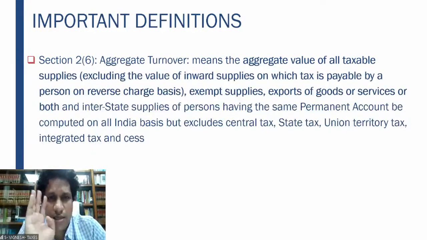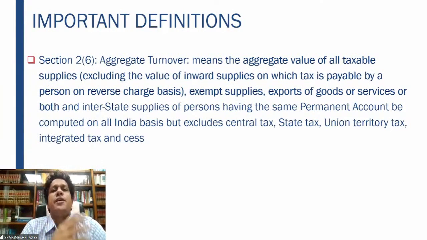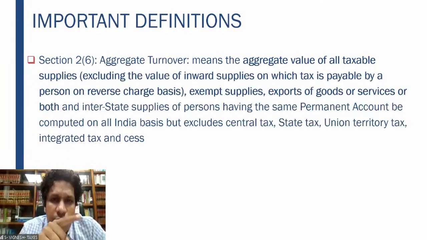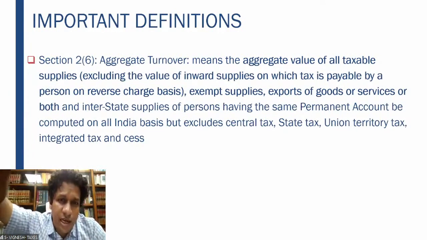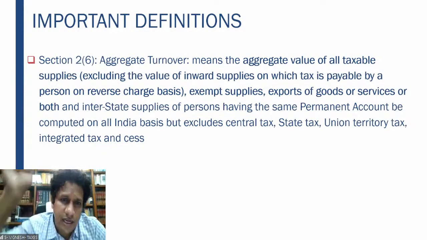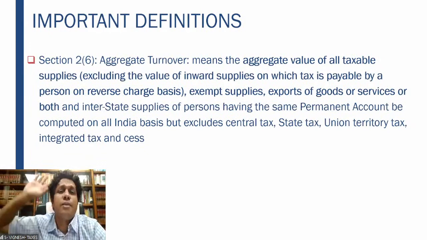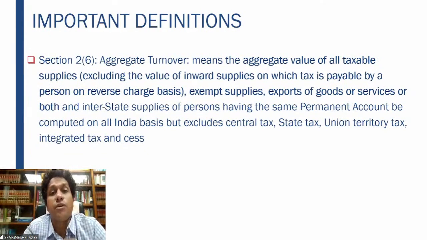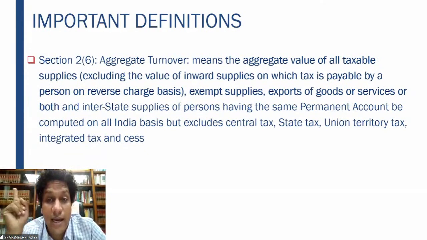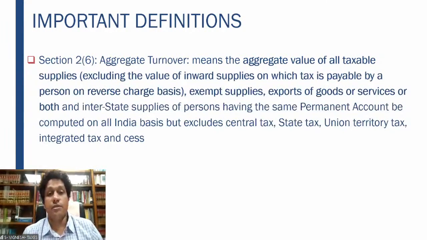I am providing a service worth 1 lakh rupees, and he gives me 1 lakh rupees. On that 1 lakh rupees, that person will calculate the GST tax. Let us assume it is 18%. That 18,000 he will pay directly to the government.